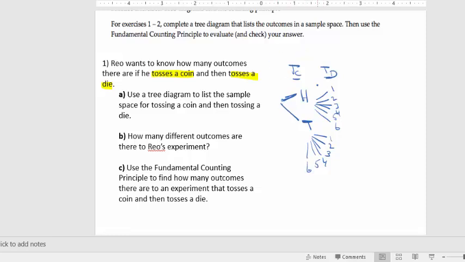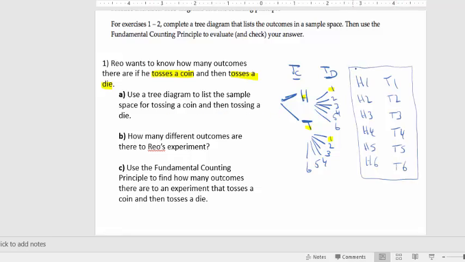Okay, so what I end up having now is 12 branches here, right? So where did my first branch come from? My first branch came from all the H's. So H1, H2, H3, H4, H5, and H6. And then these ones all came from the T. So then that was going to be T1, T2, T3, T4, T5, and T6. So there's my sample space.